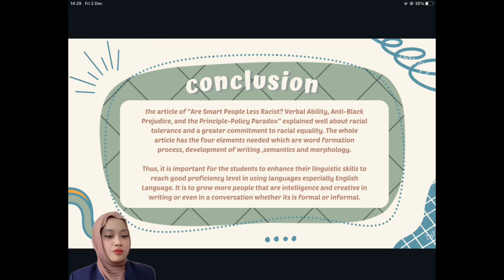As for the conclusion, the article "Are Smart People Less Racist? Global Ability, Anti-Black Prejudice, and the Principal Policy Paradox" explains well about racial tolerance and a greater commitment to racial equality. The whole article has the four elements needed, which are word formation process, development of writing, semantics, and morphology. The elements learned from the article provide good knowledge and increase our ability to be more specific in writing or speaking about something, because we believe a good and well-organized sentence leads to a perfect result in communication and even in presentations.